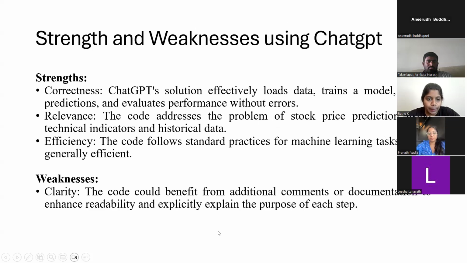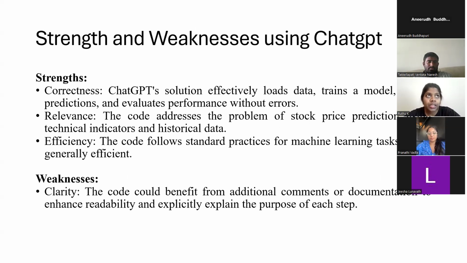So the next slide. The analysis is done, and now the strengths and weaknesses of using ChatGPT, depending on the 4 factors we discussed earlier. The strengths are correctness, relevance, and efficiency. And the weakness is the clarity. The code is clear and gives accurate results.